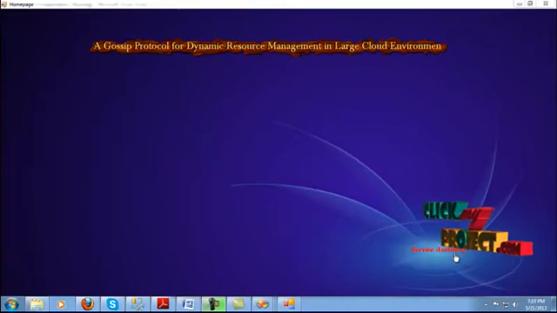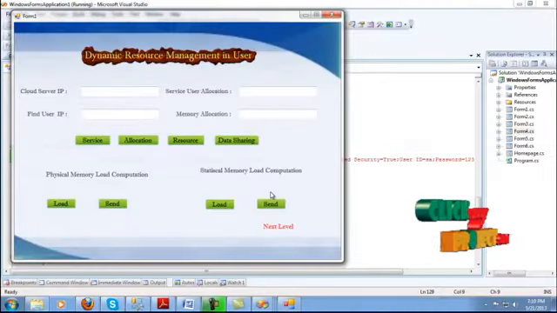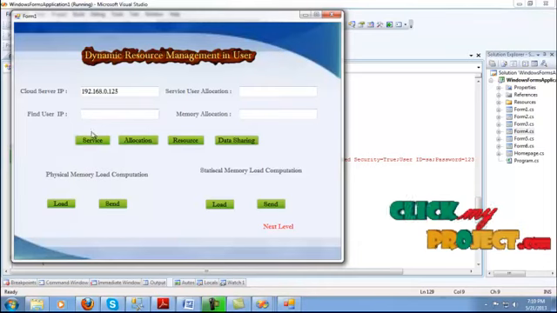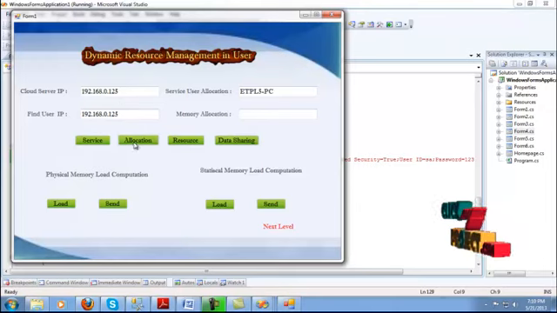Next we'll start the running process. This is the home page, and enter the service authority value. The service authority value provides the dynamic resource management user level. First enter the cloud service IP. Cloud server IP is 192.168.0.125, and enter the allocation file.